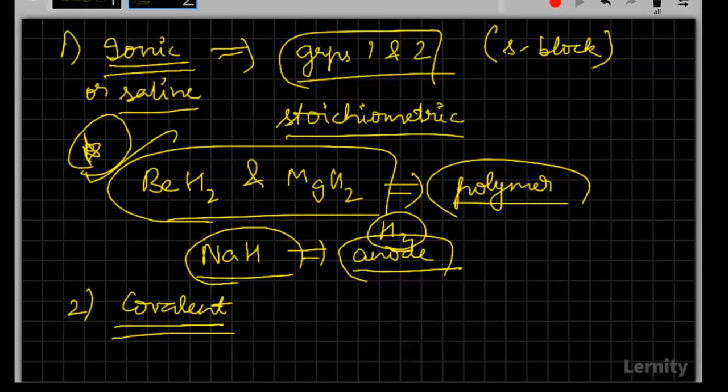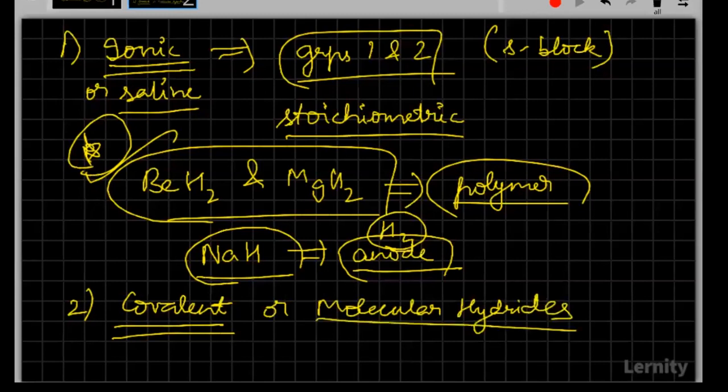Please remember that these are not non-stoichiometric hydrides. We also have the third one, that is metallic; those are called non-stoichiometric. So these are not of the third category. These are the second one that I asked you for, covalent, or the other name for this is molecular hydride. Please be careful with the names first, because definitely you'll remember the examples, but where you'll get confused is with the terms that they are using. So please remember all the terms first and then the examples. So covalent hydrides are also called molecular hydrides, and here we'll basically talk about the hydrides which are formed from the p block elements.